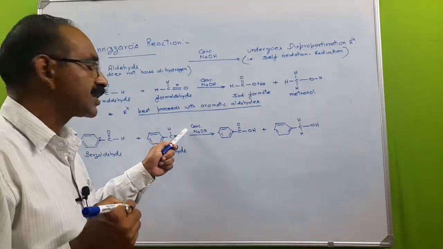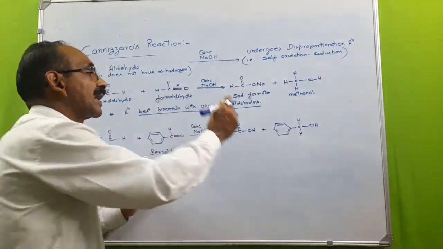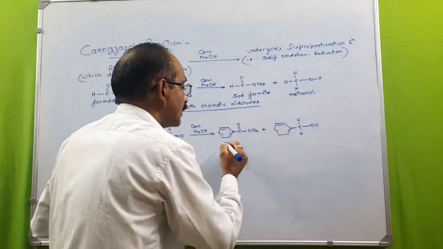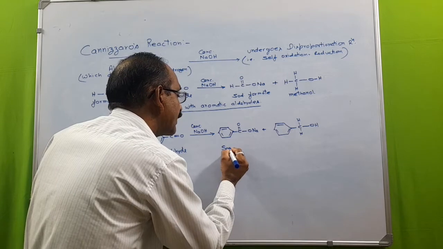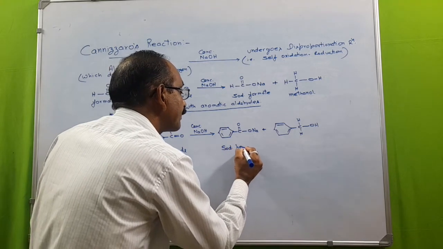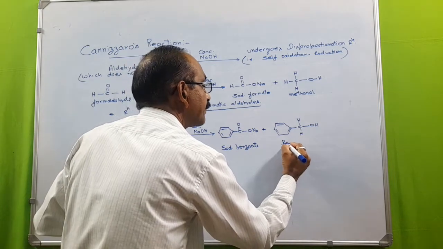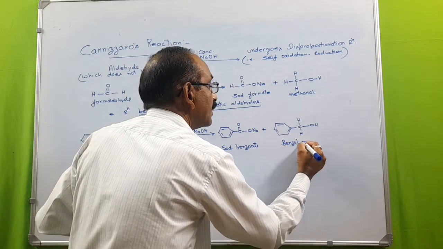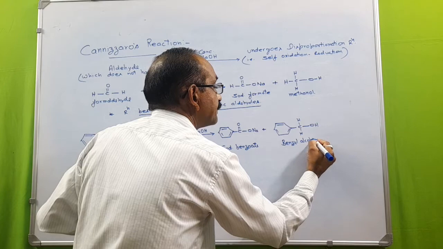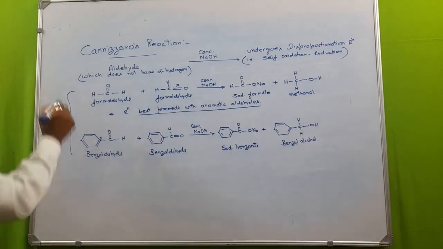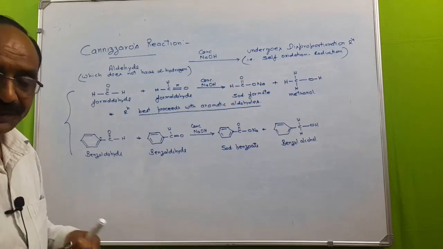As the medium is already alkaline, acid cannot exist, and we get the salt. So our end products will be sodium benzoate and benzyl alcohol. So this is Cannizzaro's reaction.